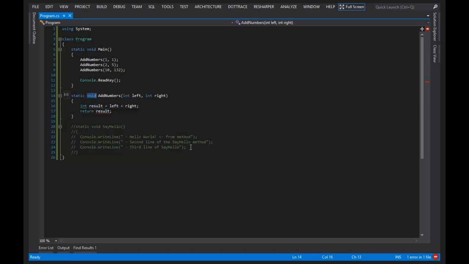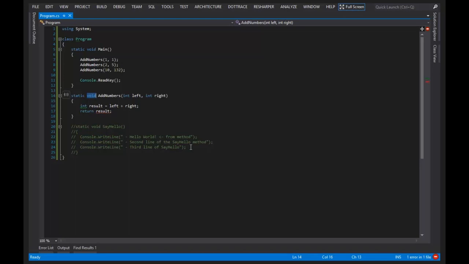We do that with the return type. The return type is right here, and it's void. Void is a special keyword in C# that pretty much means nothing. By specifying the return type as void, I'm saying this method does not return a single thing.